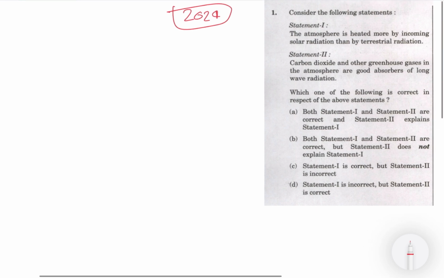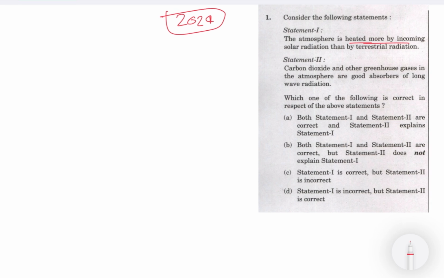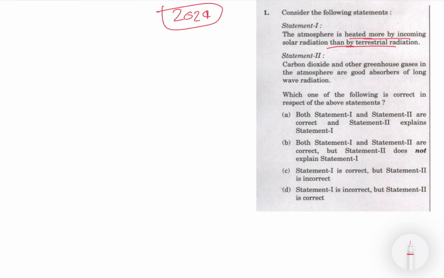So the question is about how the atmosphere is heated. Two statements are given. We need to talk about both statements and then give our answer about which one is correct and which is wrong. The first statement is: the atmosphere is heated more by incoming solar radiation than by terrestrial radiation. First of all, two terms are involved.